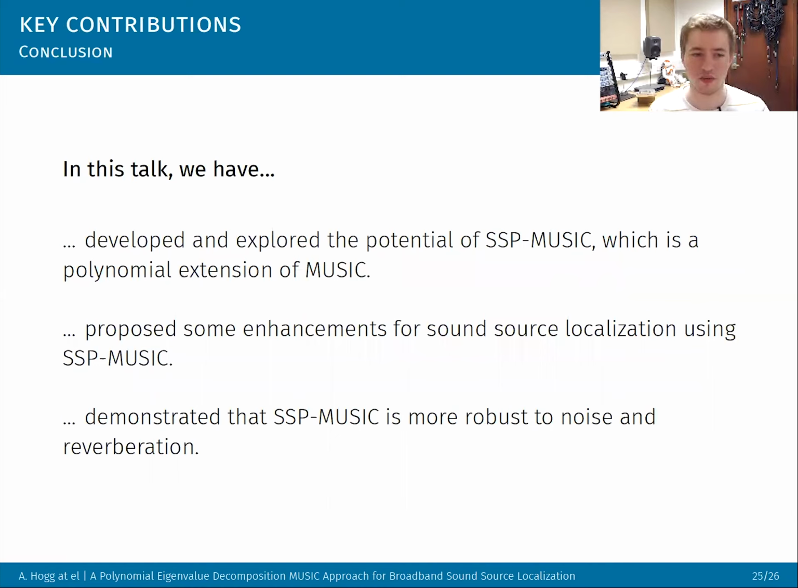I just want to conclude then. So what we've done is we've talked about how we can develop and have explored this polynomial extension to MUSIC, which we're calling spectral P MUSIC, and why it might be advantageous to use it. We've also looked at some enhancements, things like windowing, making sure you look at the active regions and how you create this space-time covariance matrix and how much temporal support you want to add. And also we've demonstrated that actually SSP MUSIC is more robust to noise and reverberation because it can capture more information in the space-time covariance matrix.